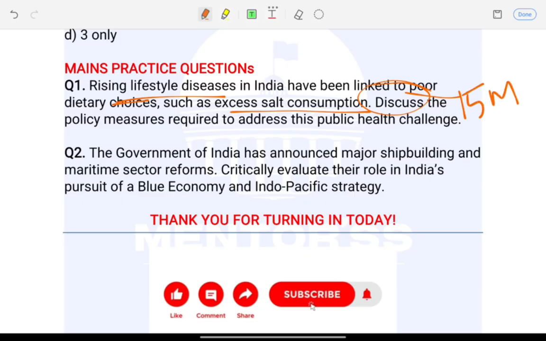The second question is, the Government of India has announced major shipbuilding and maritime sector reforms. Critically evaluate their role in India's pursuit of a blue economy and the Indo-Pacific strategy. Again, a 15 marker, 250 words question. Please practice these two questions, right?